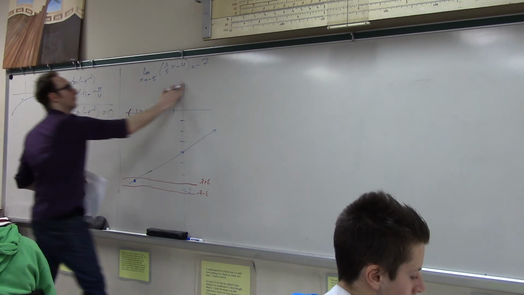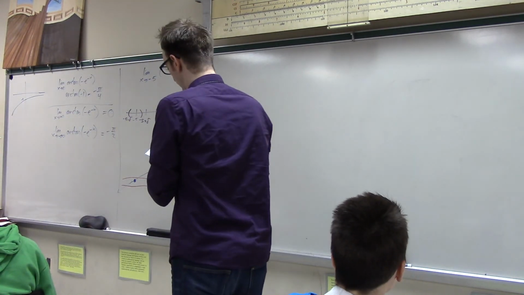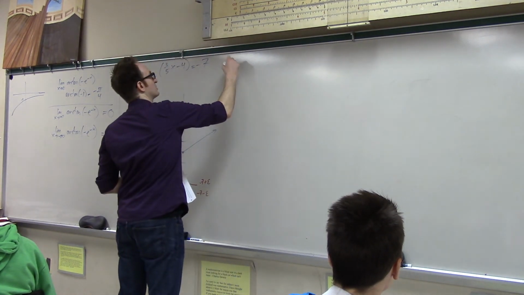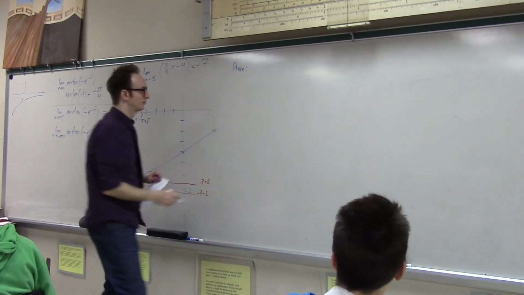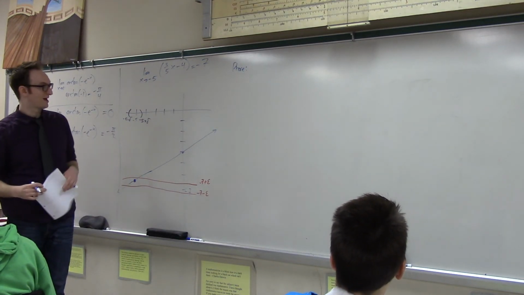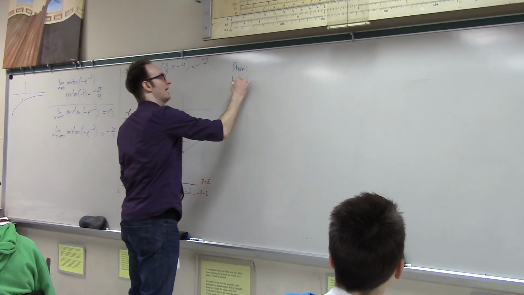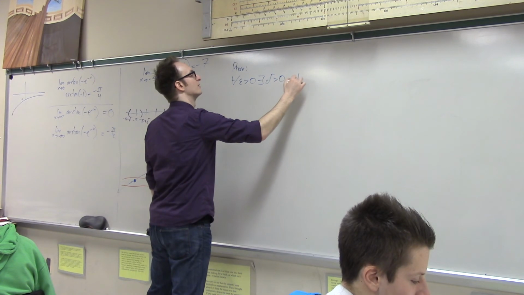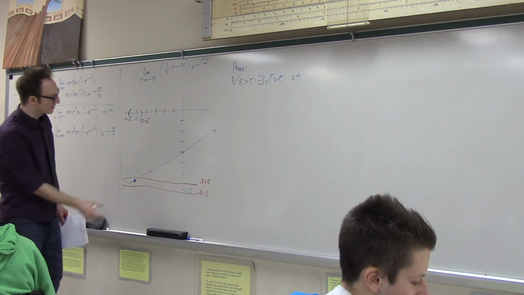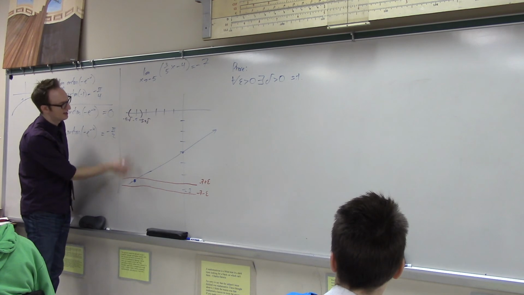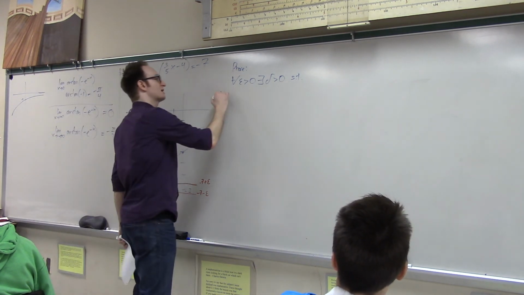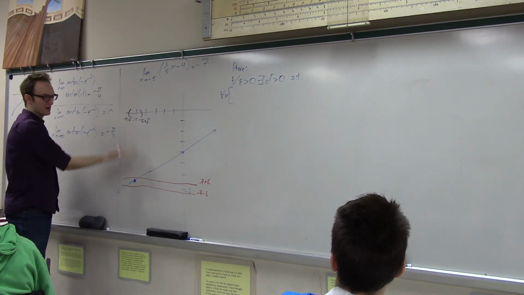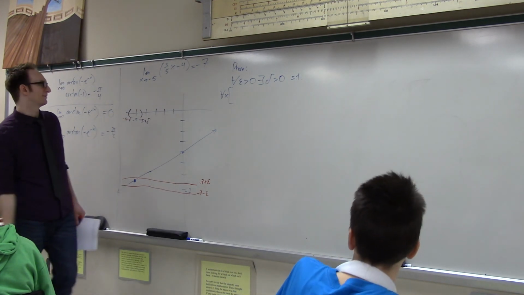Okay, and then what I would like you to write out is the actual thing that I'm trying to prove. And the actual thing I'm trying to prove is, just like I said, but now in mathematical language, that for all epsilon greater than 0, there exists a delta greater than 0, such that, in other words, no matter how tiny of an epsilon you give me, I can find some delta, such that as long as I hang out pretty close to negative 5, my outputs will stay pretty close to negative 7.